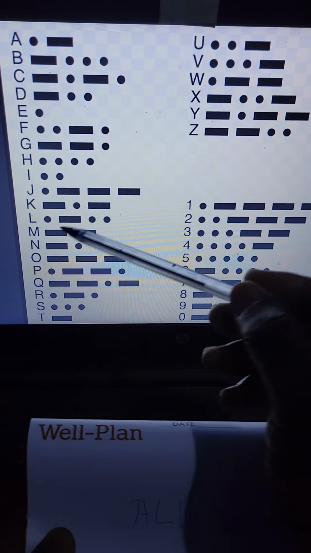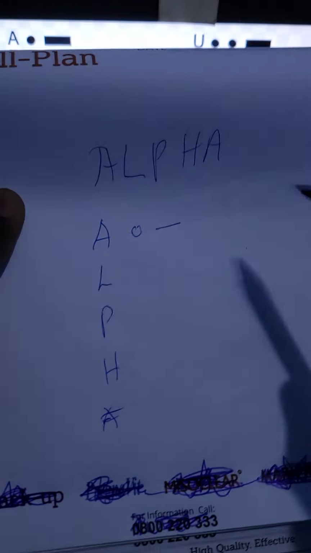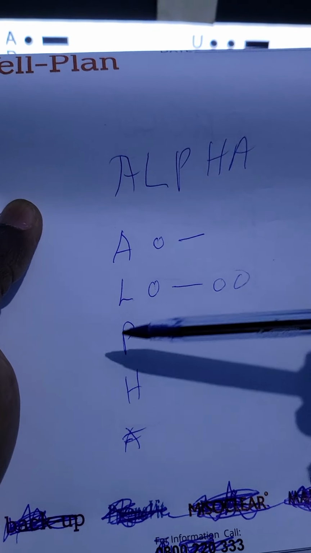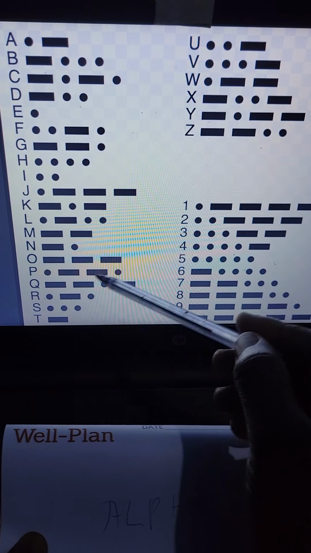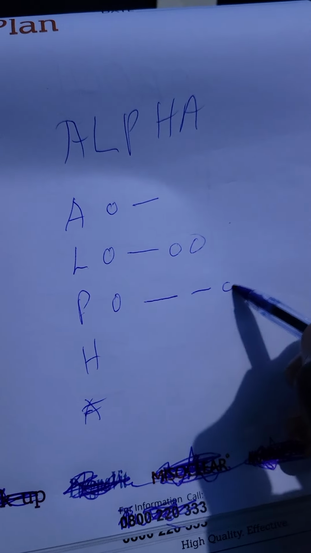Then we look for L. L is here: tap, long press, tap, tap. Then we look for P. P is here: tap, long press, tap, tap, long press, tap.